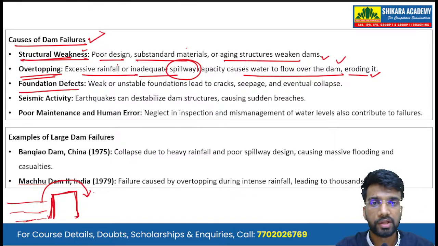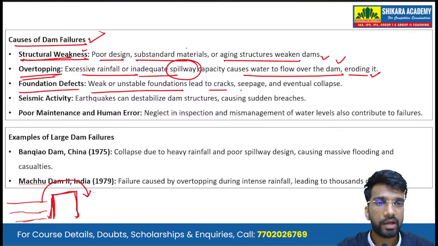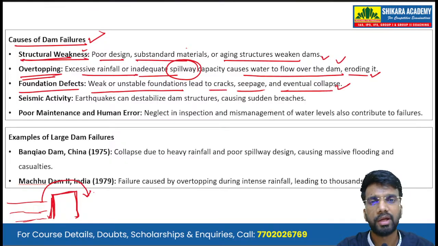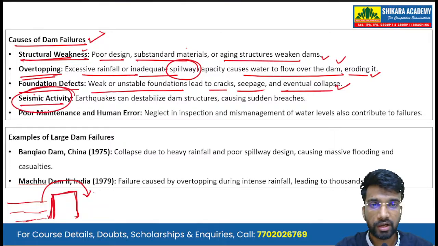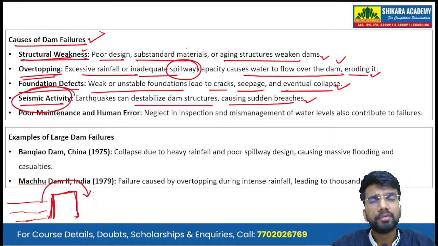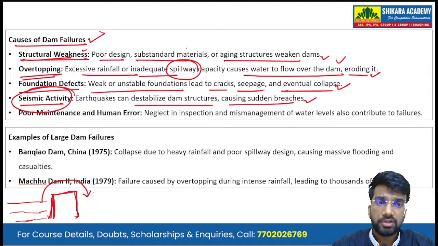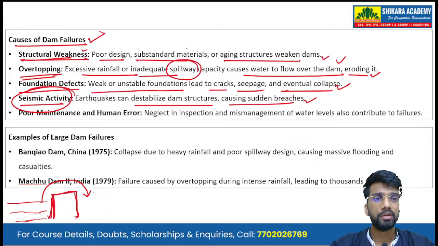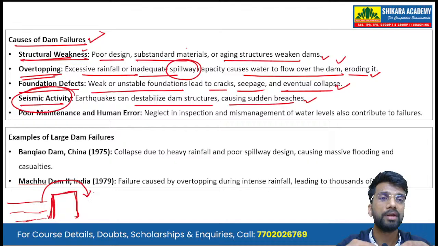Then there are foundational defects. Weak or unstable foundations lead to cracks, seepage, and eventual collapse. That is also an aspect of structural weakness. Then there is seismic activity. Earthquakes can destabilize dam structures, causing sudden breaches. So we have very large dams like the Bhakra Nangal and the Tehri Dam. These large dams are located in the Himalayan region, and we know the Himalayan region is a seismically very active region. Okay, so large earthquakes can destabilize the dams.